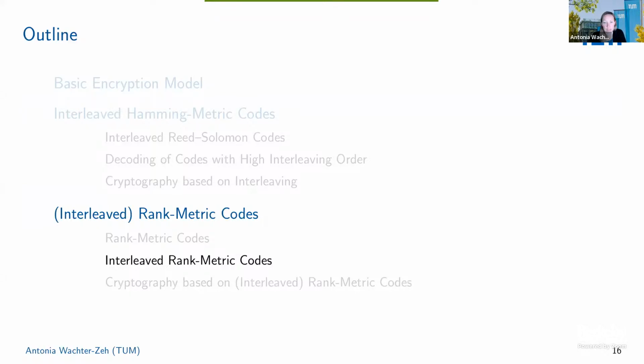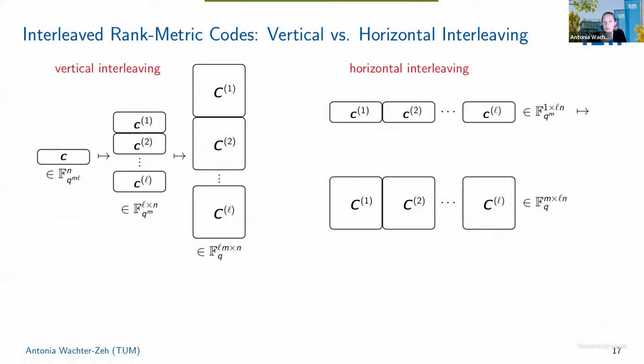Okay, so let's have a look at interleaved rank metric codes. Now there are two possibilities. Before, when we were looking at the Hamming metric, only this made sense, because otherwise, if you have something like that, it's a bit weird. But now here, if we look at matrices, we can just arrange them like that, or like that. So now we are speaking about vertical interleaving and horizontal interleaving.